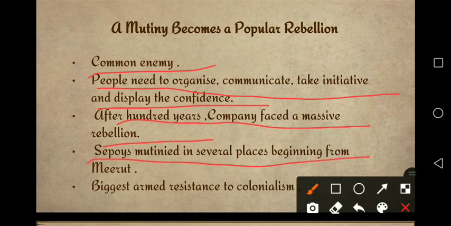Sepoys mutinied in several places, beginning from Meerut. From Meerut, it started. Now let's study how it started, and it became the biggest resistance against the colonial rule.